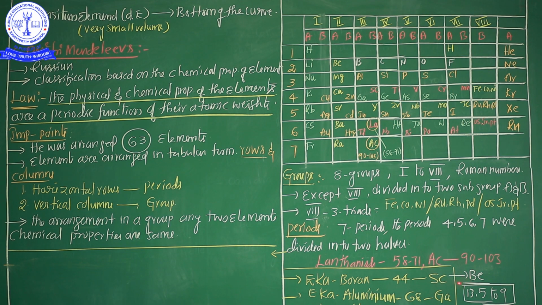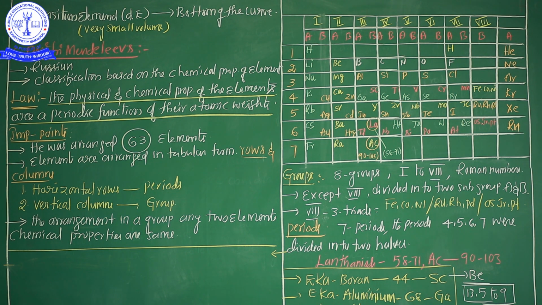Important point: which elements' atomic mass did Mr. Mendeleev correct? Number 1 is beryllium, number 2 is indium, number 3 is gold, number 4 is platinum. These are the important achievements of Dmitri Mendeleev. And there are also important defects.